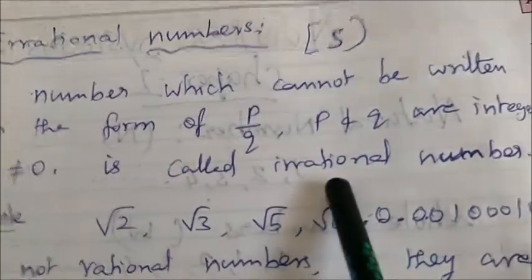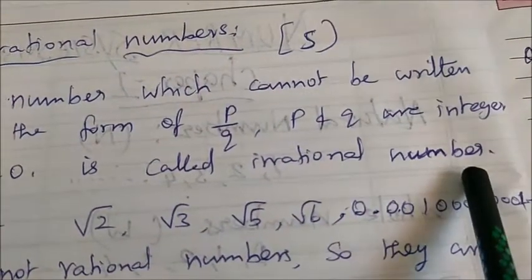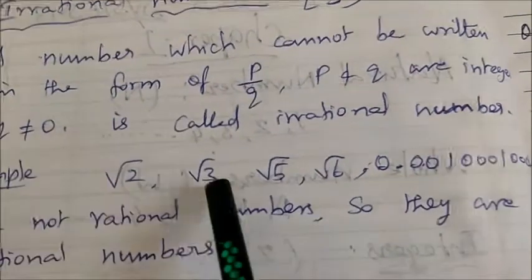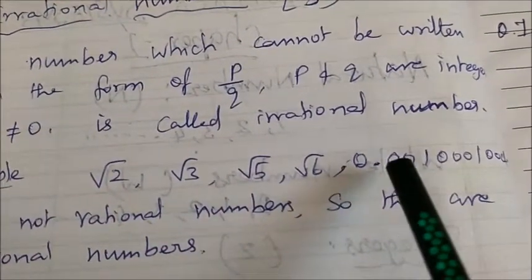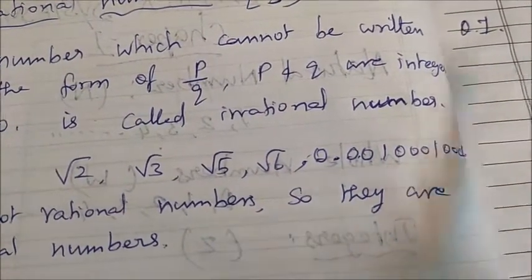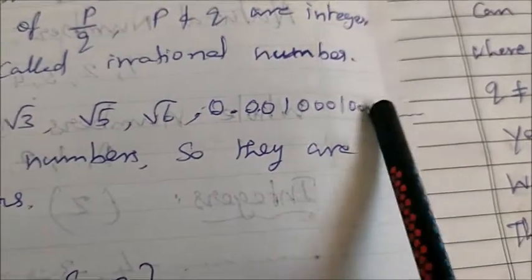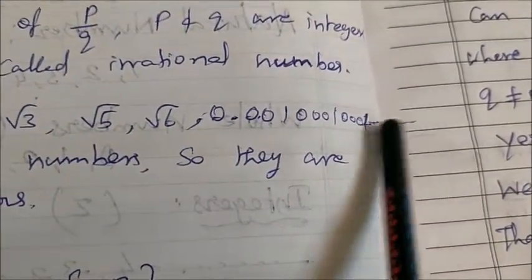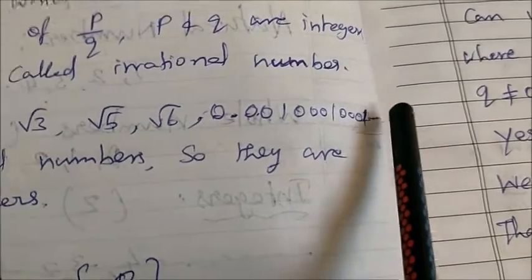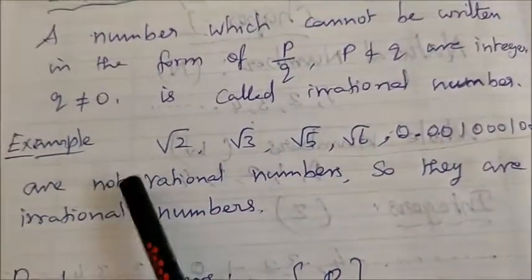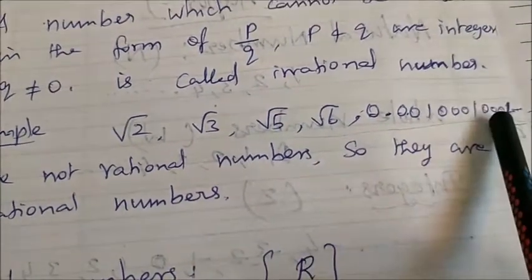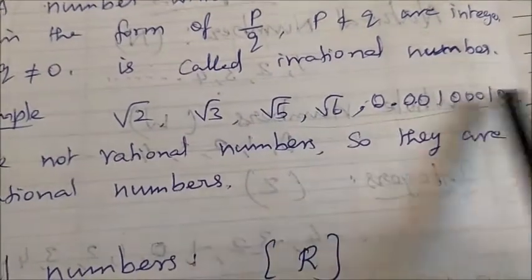Examples: root 2, root 3, root 5, root 6, and 0.001, 0.0001, 0.00001 and so on, going on infinitely. This is an example of irrational numbers. It is not a rational number, so they are called irrational numbers.